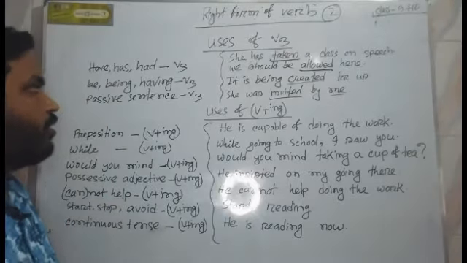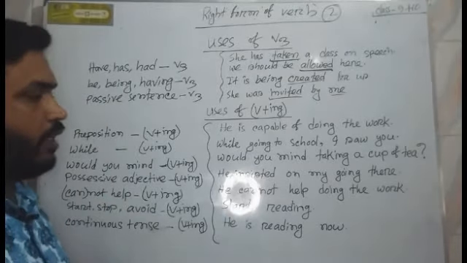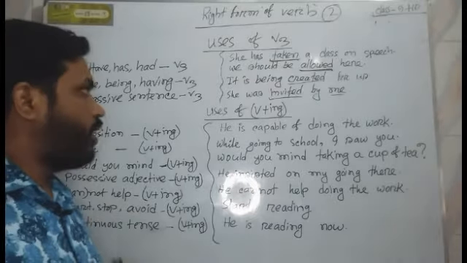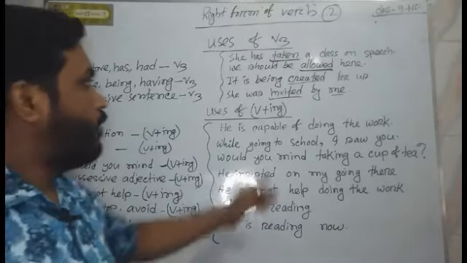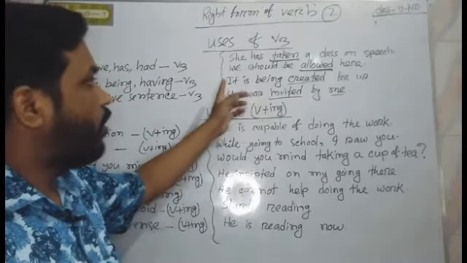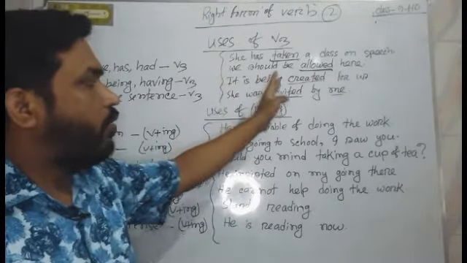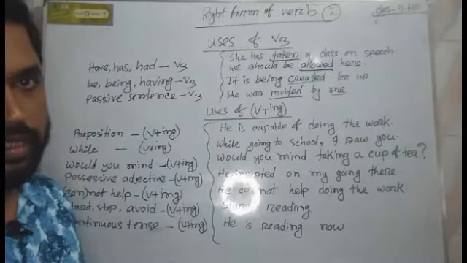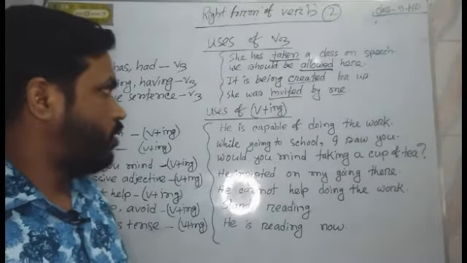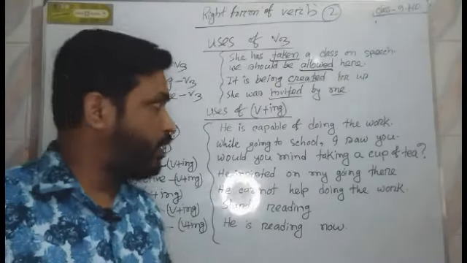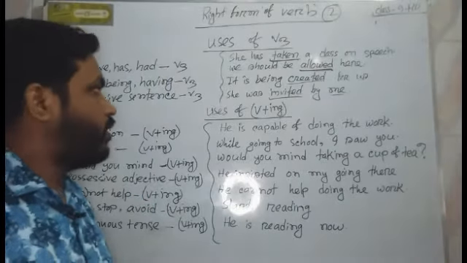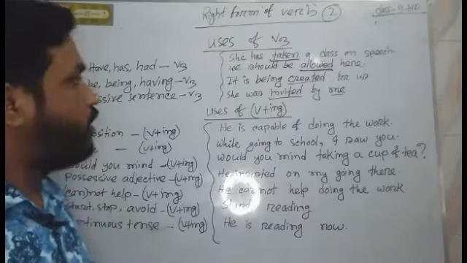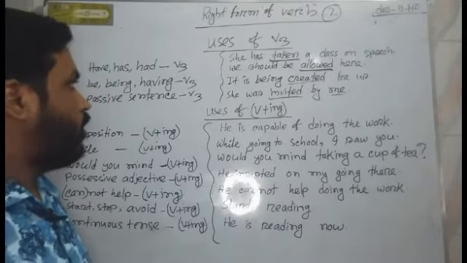And the second way that I personally follow is if the subject of a sentence is omitted. If the subject of a sentence is omitted, that means silent, we usually think it is a passive sentence.